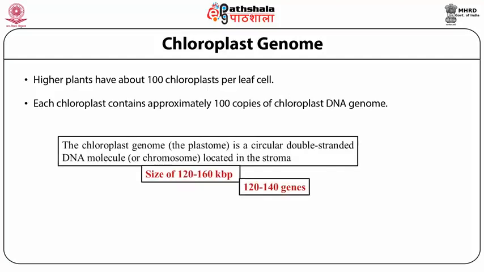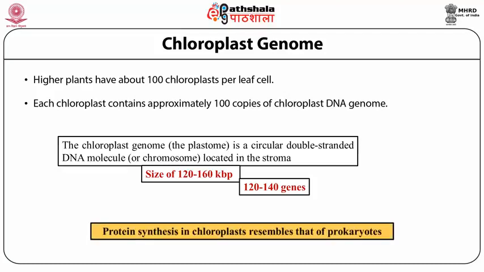The chloroplastic genome is a circular double-stranded DNA molecule which is present in the stroma, and the molecular size is 120 to 160 kilo base pair. This DNA molecule contains 120 to 140 genes. It has been found that the proteins synthesized from the chloroplastic genome show resemblance with the prokaryotic organelle.